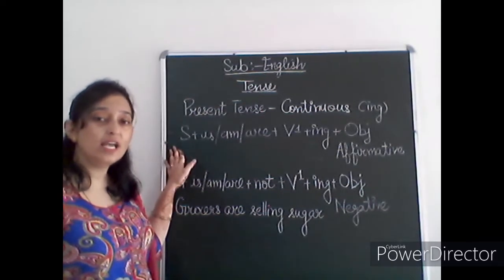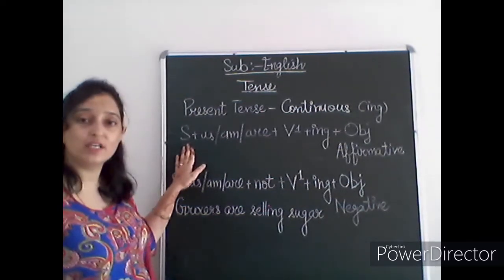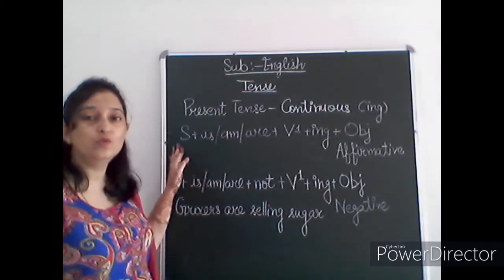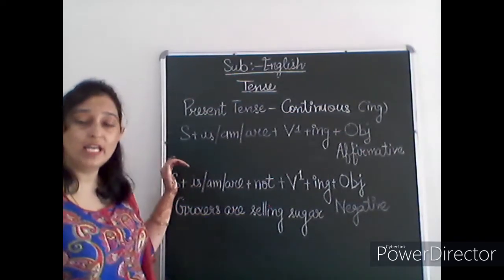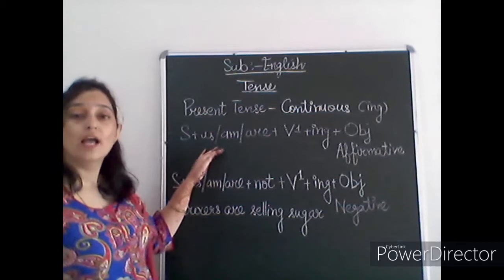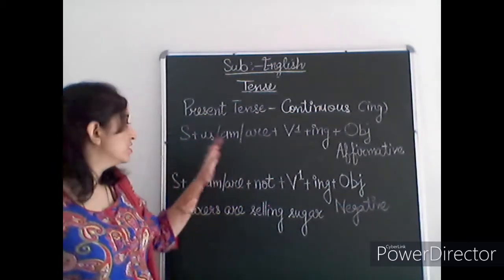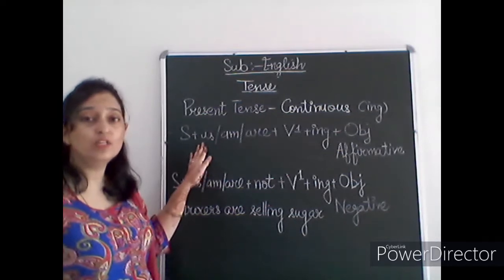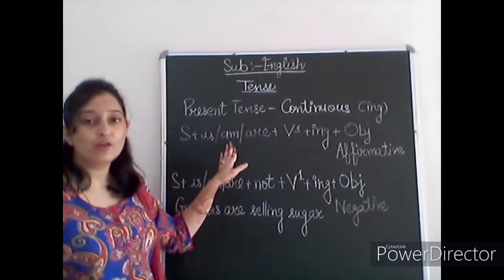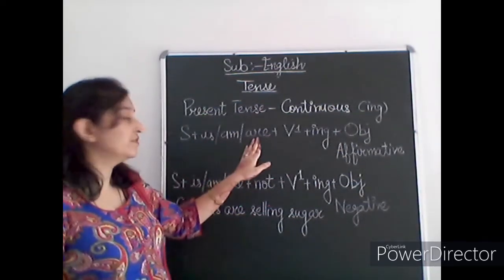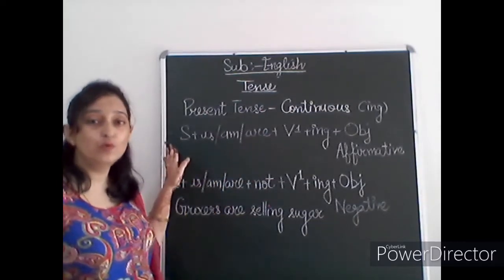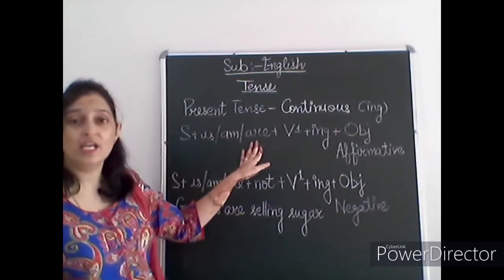You can write any sentence, with any subject here: I, we, you, they, singular, plurals, or any name you can take. And then as per the subject we have to choose is, am and are. With the singular you will use is, with I we are going to take am, and if our subject is plural then we will choose are.